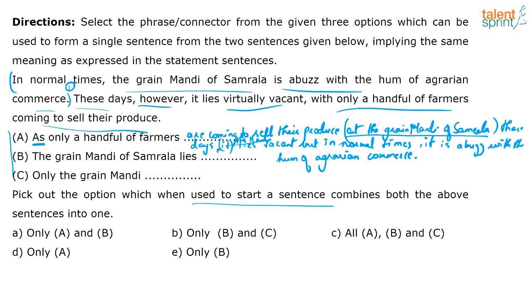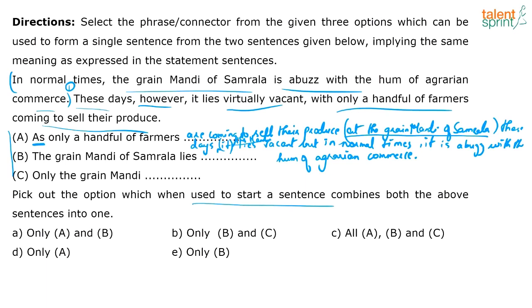What about option B? The grain mandi of Samrala lies vacant. When? These days. Why? Because only a handful of farmers are coming to sell their produce. But in normal times, the grain mandi of Samrala is abuzz. So I can use option B also. Not an issue. It is correct.